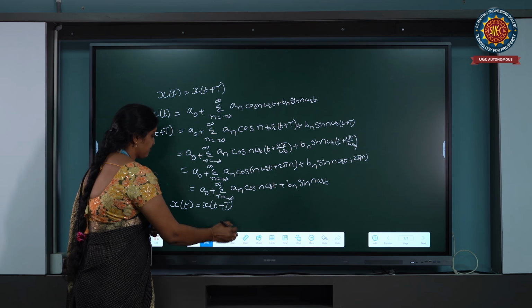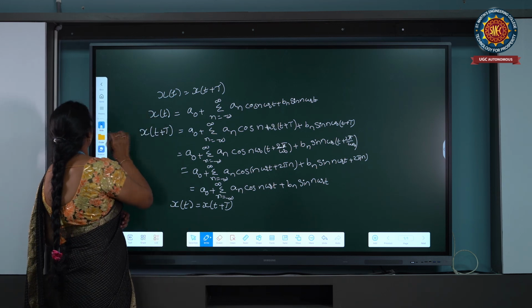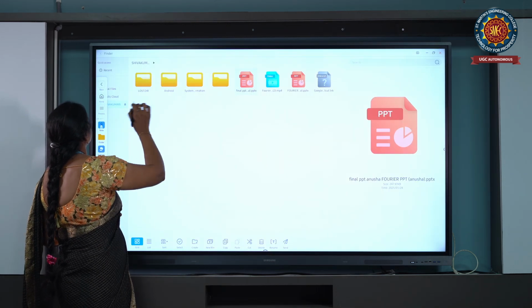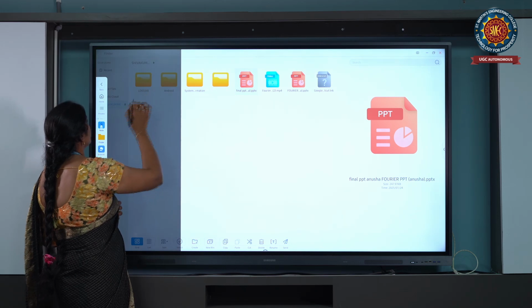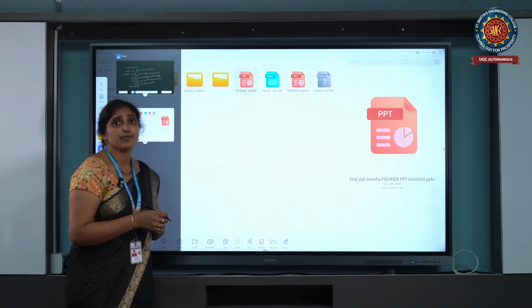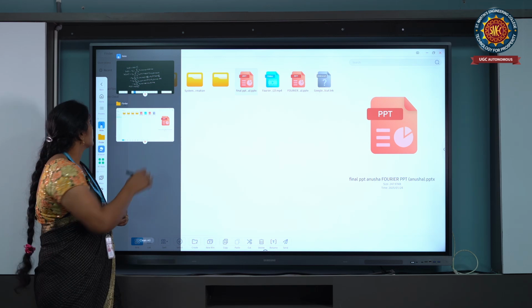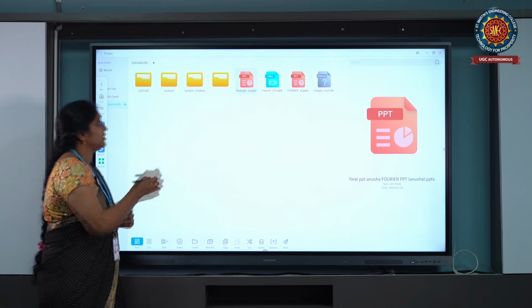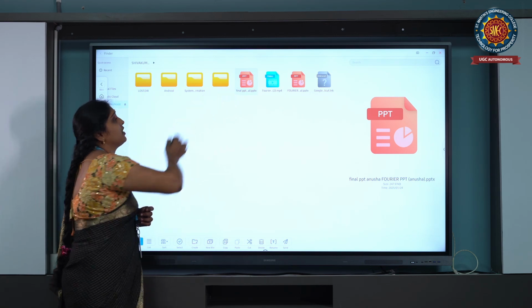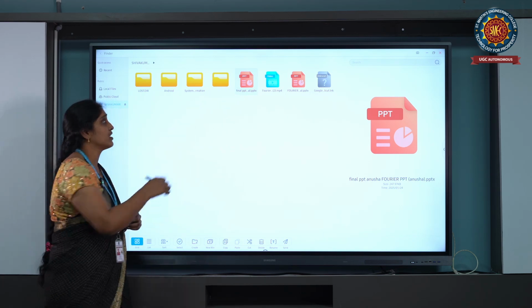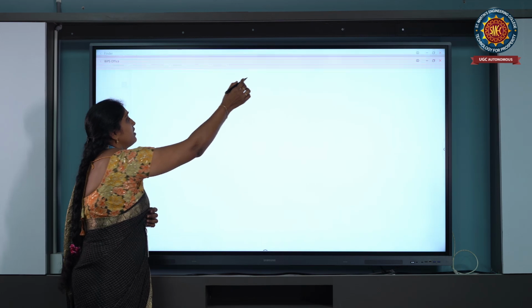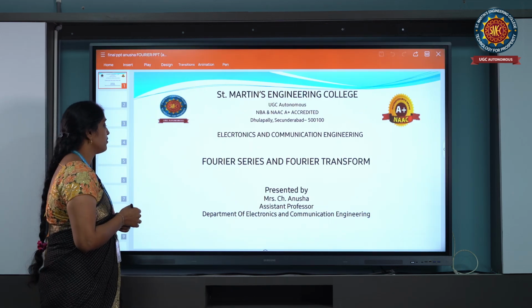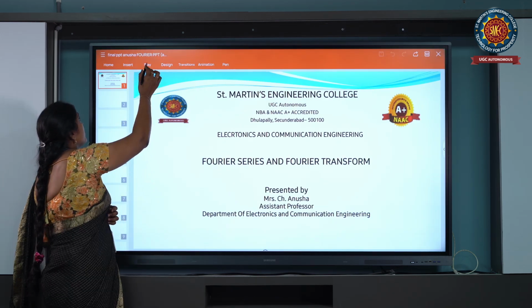Coming to the exponential Fourier series. The definition is: a linear combination of orthogonal functions is called a Fourier series. If those orthogonal functions are exponential in nature, we call it an exponential Fourier series.